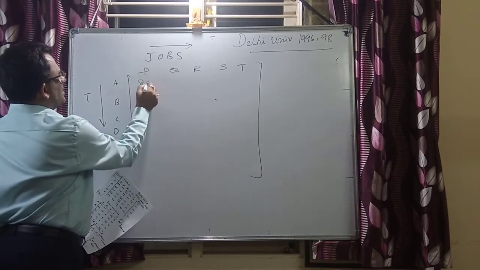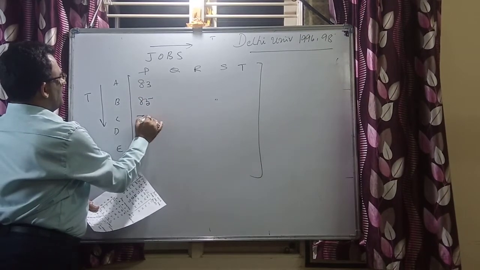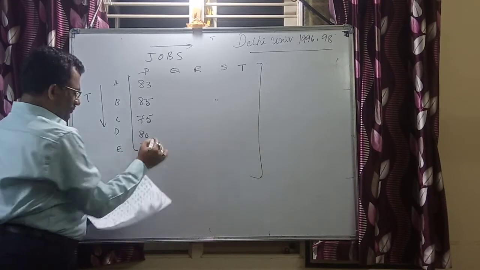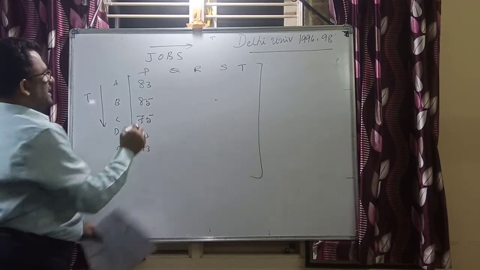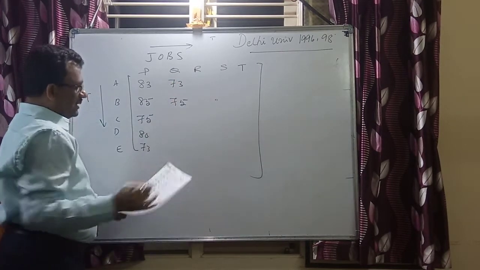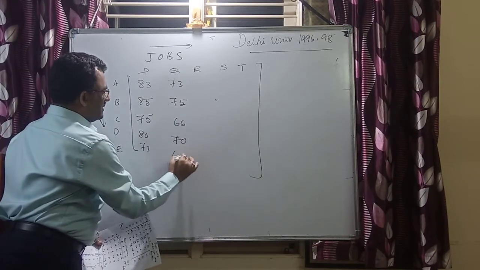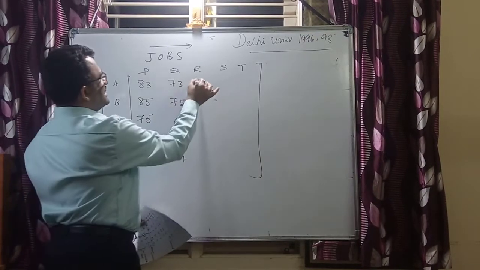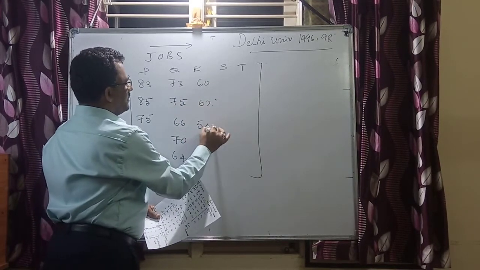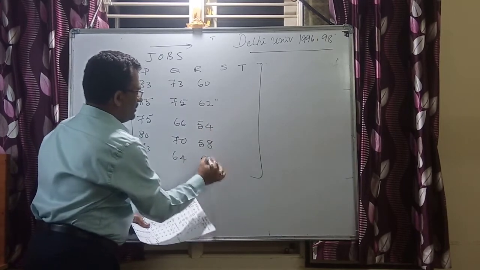It is 83 here. Next 85, 75, 80 and then 73. For the Q series it is 73, 75, 66, 70 and then 64. Next this is 60, 62, 54, 58, 53.